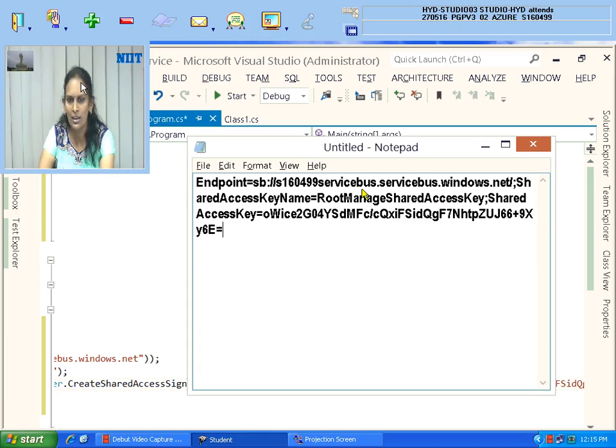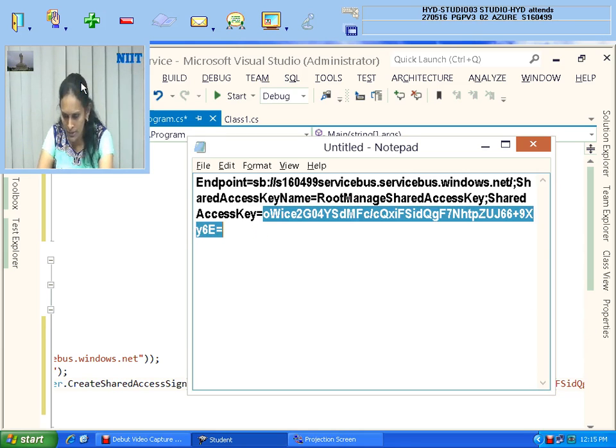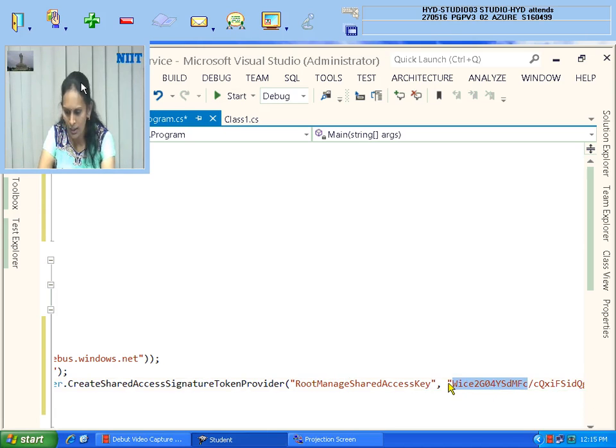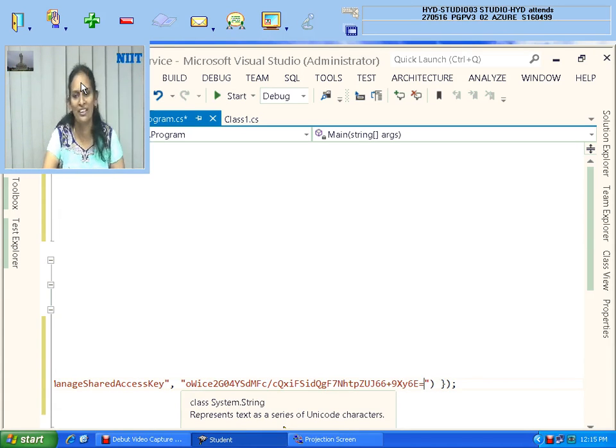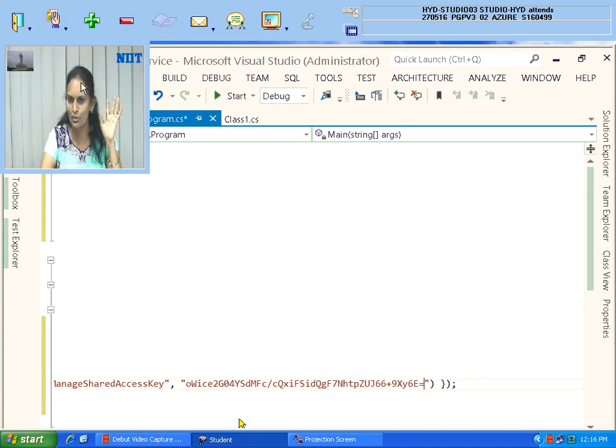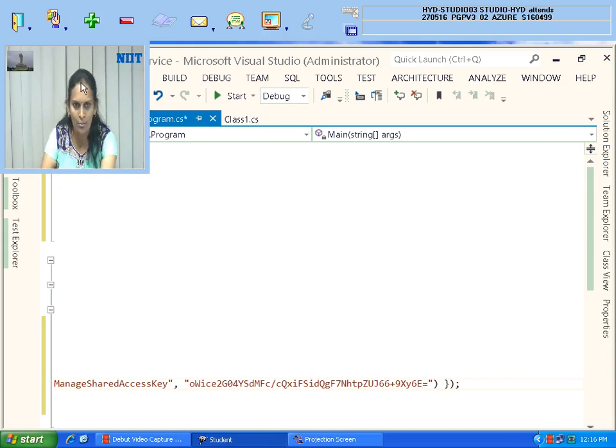Ma'am, copy is wrong. Access key name is correct only. From here till here is the key which I have to specify. Oh, correct. You are right. I think I have copied wrong. 100% you are right. I have done mistake. It is starting with O. From W I copied. Yes. Thank you so much. If I am doing that mistake, I am unable to get the output. I don't know what mistake I have done. Very difficult. Thank you so much. O is missing. Very good. Pitamra center, yes, right. Second argument. Correct. Thank you, Dharmendra, Monica, Pitamra center. Correct.